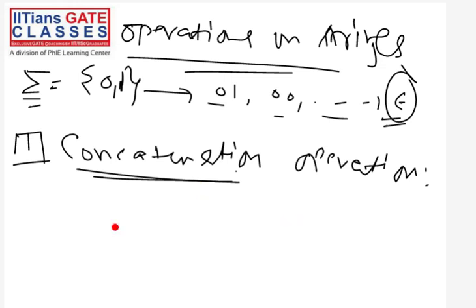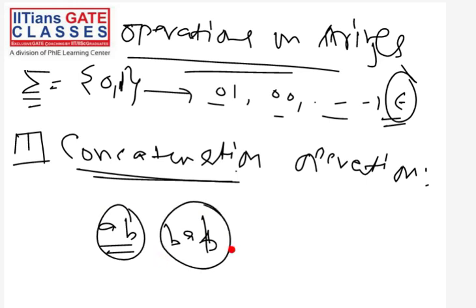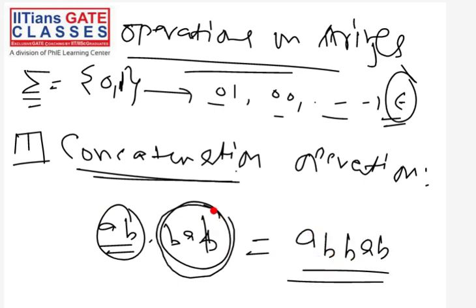For example, if I have a string AB, and another string, let's assume BAB, then the concatenation of this string with this string is nothing but ABBAB. You can see basically I have just appended this string at the end of the first string.